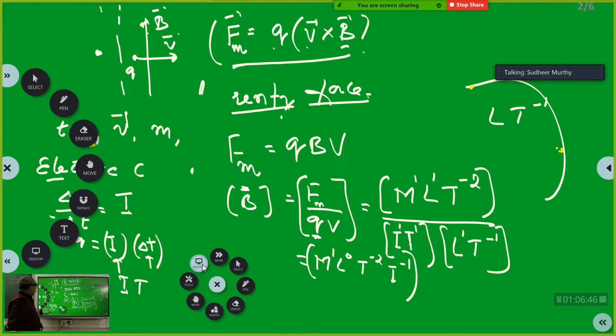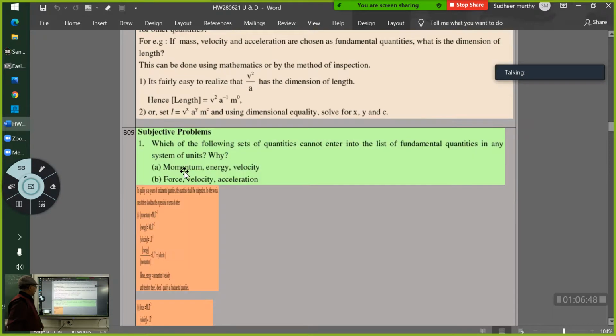Another numerical. Which of the following sets of quantities cannot enter the list of fundamental quantities? Now you see, I cannot arbitrarily choose some three things and say they are fundamental quantities. So which set can you choose as fundamental quantities and which set can you not choose? Here I would like to ask, how many of you know the answer to this question?